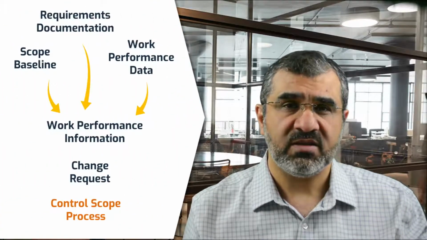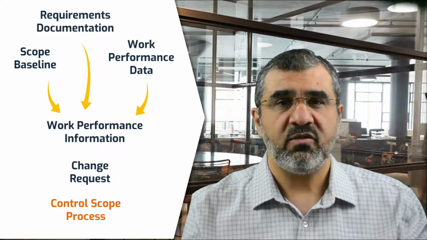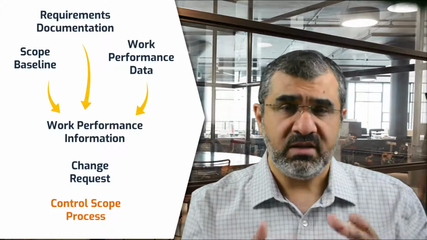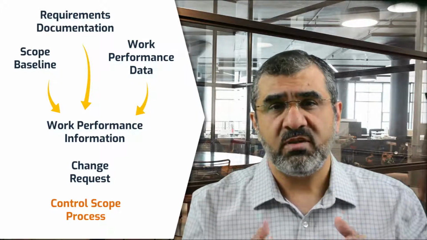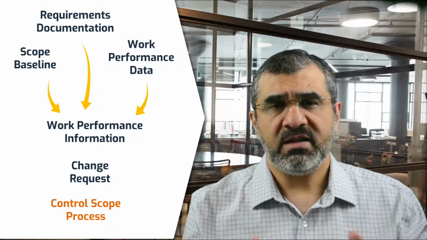Then you will review this data during control scope process to ensure that the team is creating the deliverables as per specifications. If there is any variance, you or the team will create a change request to fix the defect, or in some cases may suggest a change to the project scope statement in order to meet project objectives. Otherwise, you will generate work performance information about the status of the deliverable.